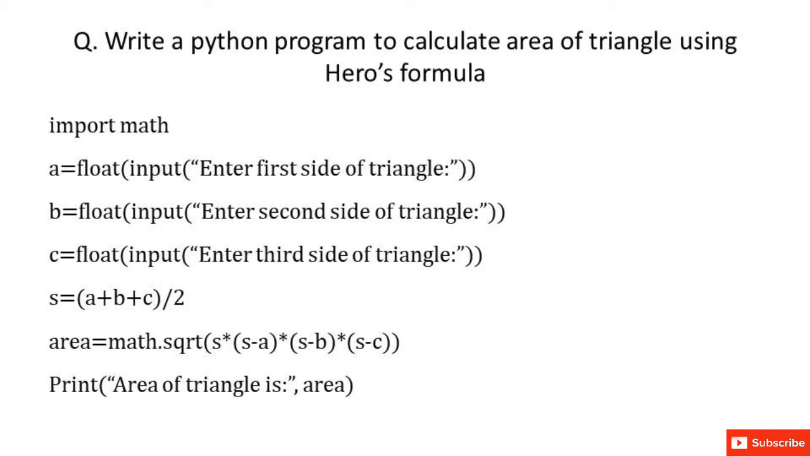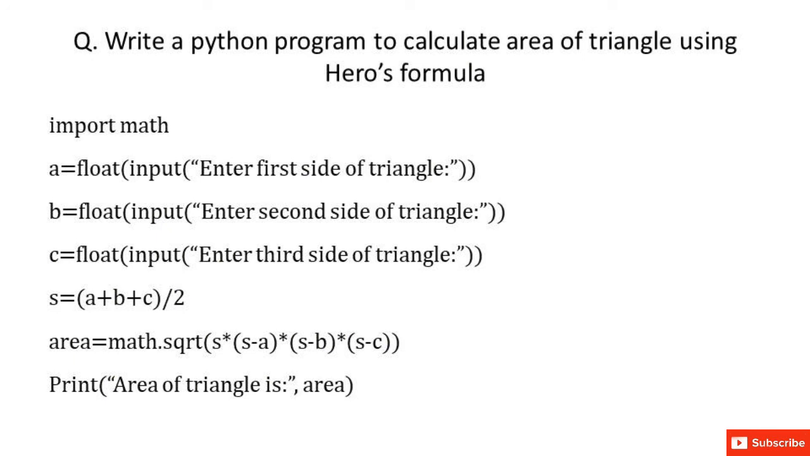Next question: write a Python program to calculate the area of a triangle using Heron's formula. S is equal to, you know what is S? A plus B plus C divided by 2, and the formula to calculate the area of the triangle is area equal to under root of S into S minus A, S minus B, S minus C.